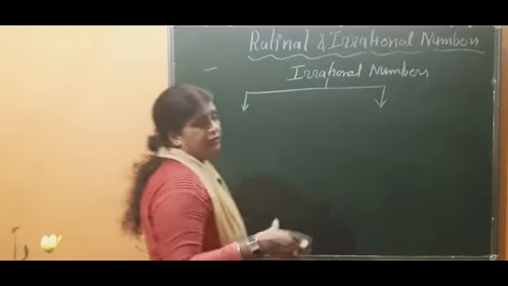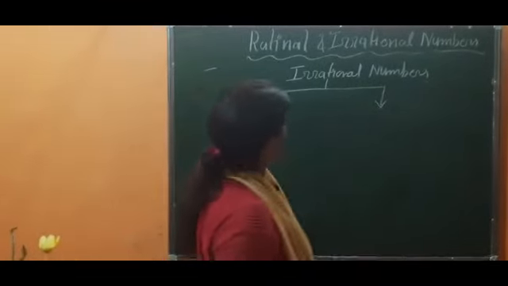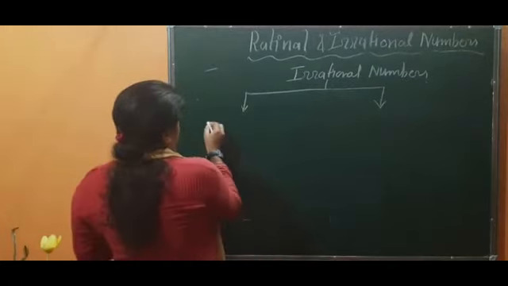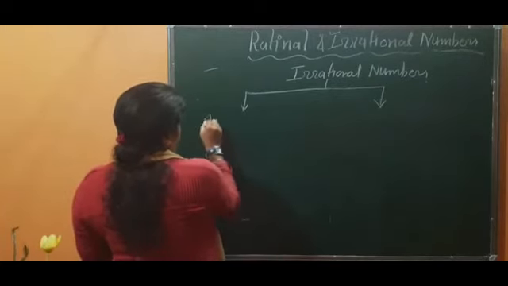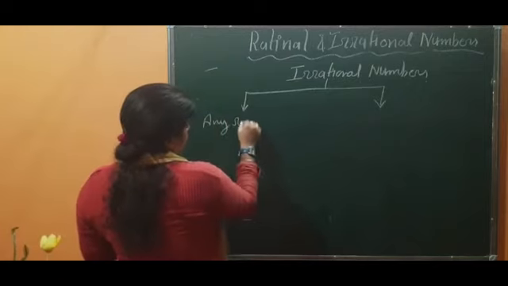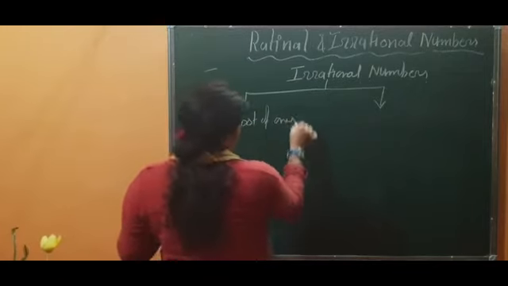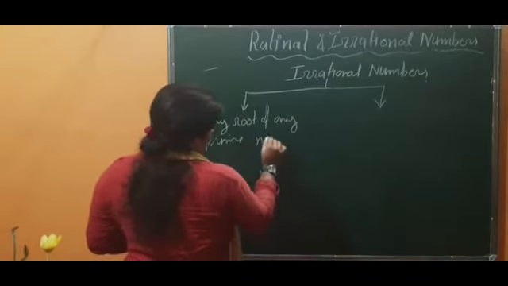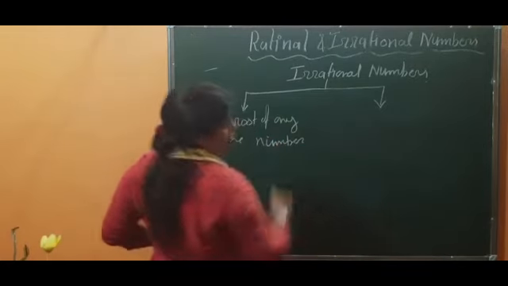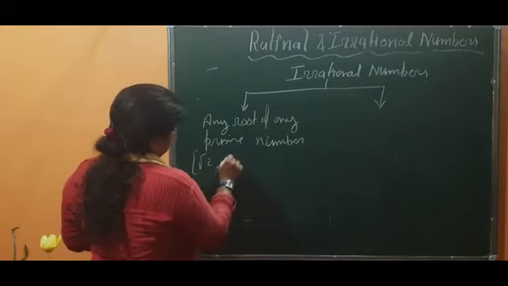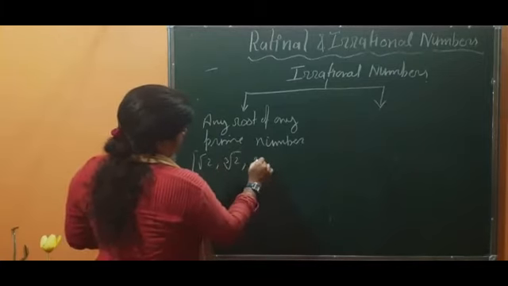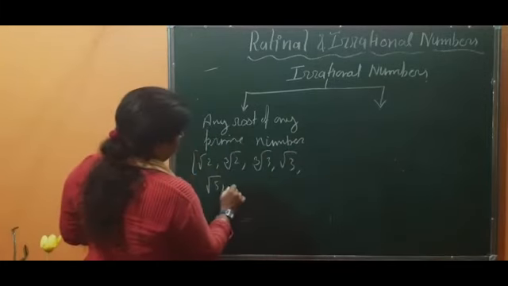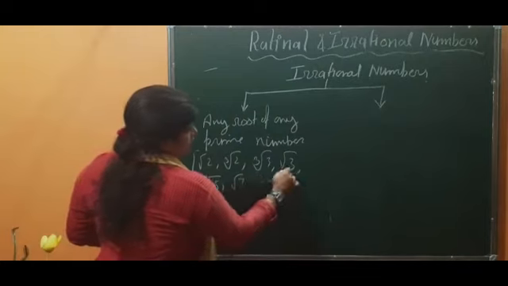Now, as I explained rational numbers with a flow chart, similarly I am going to explain which are irrational numbers. So you may write: any root of any prime number comes inside irrational numbers. For example, root 2, cube root of 2, cube root of 3, root 3, root 5, root 7 and so on.